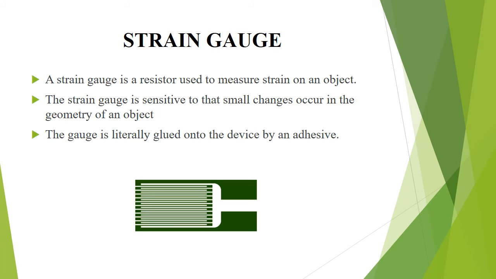The change in resistance value of the conductor under strain is more than the increase in resistance due to its dimensional change. This property is called the piezoresistive effect. There are three types of strain gauges: wire strain gauge, foil strain gauge, and semiconductor strain gauge.